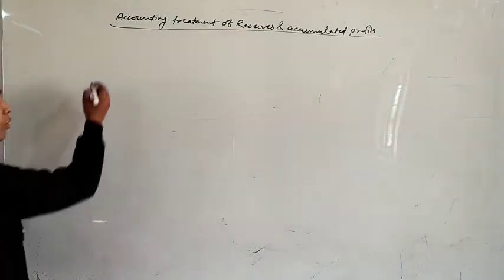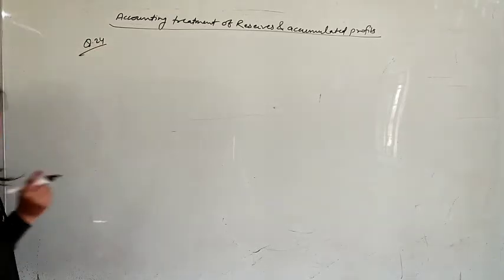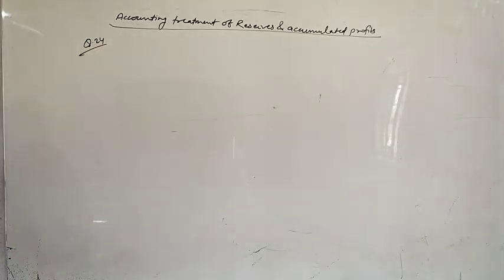Question number 24. A and B are partners in a firm sharing profits in the ratio of 3:2. They decided to share profits in the ratio of 3:4 with effect from 1st April 2016. Old ratio is given, new ratio is given. On the date, there was a credit balance of 70,000 in their profit and loss account. Credit balance of profit and loss account means this is profit. Pass the necessary journal entry assuming that partners decide to distribute the profit. As I told you, this is the first point, that partners decide to distribute the profits. So what will be the journal entry of this?